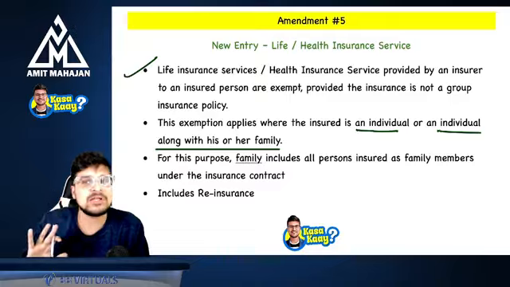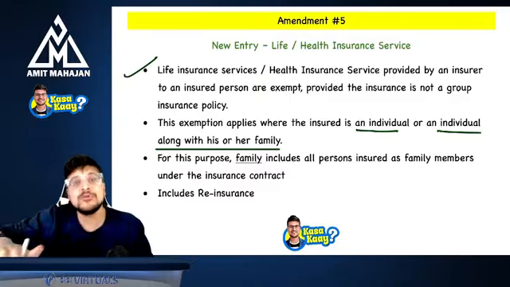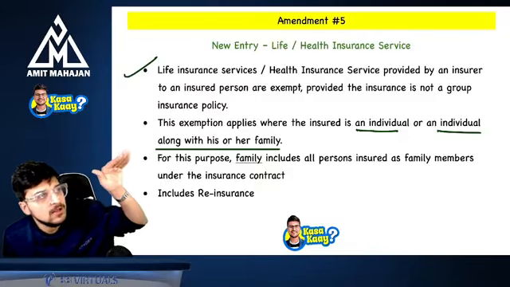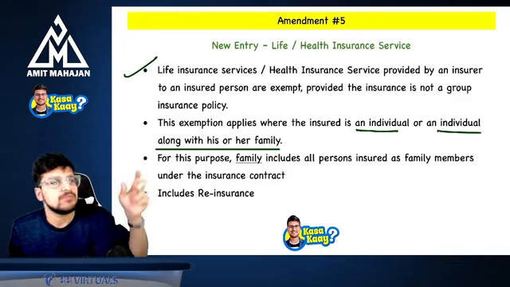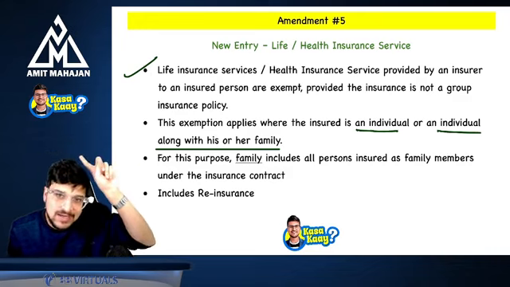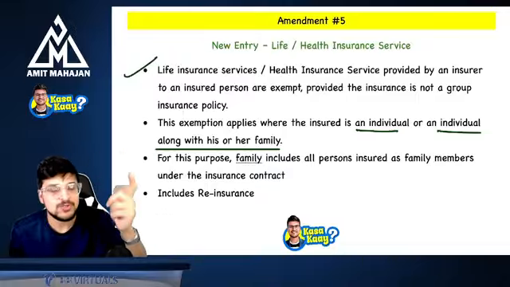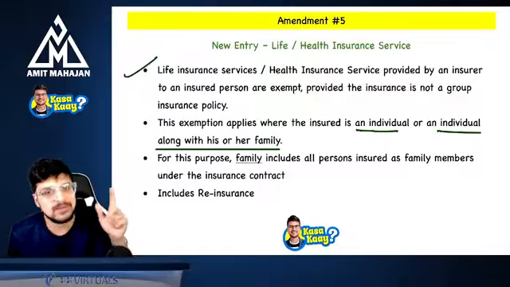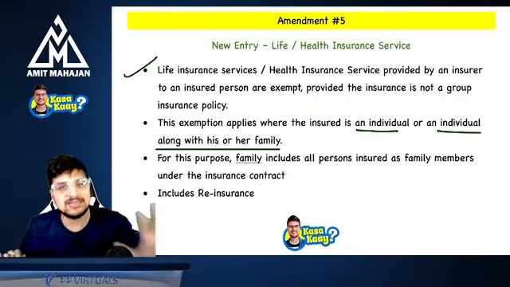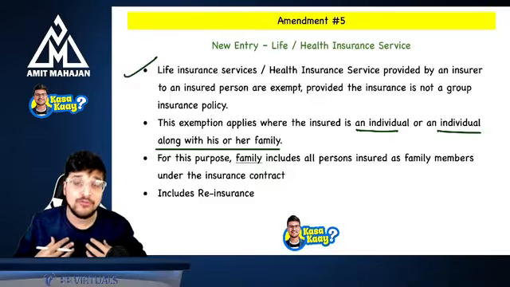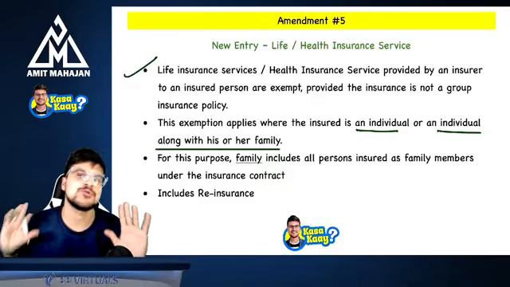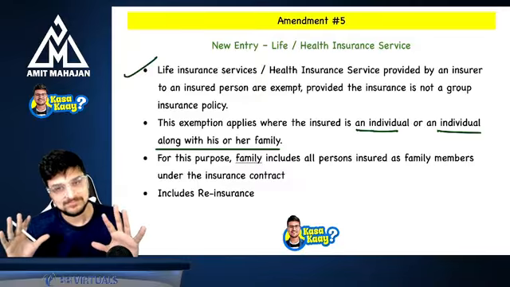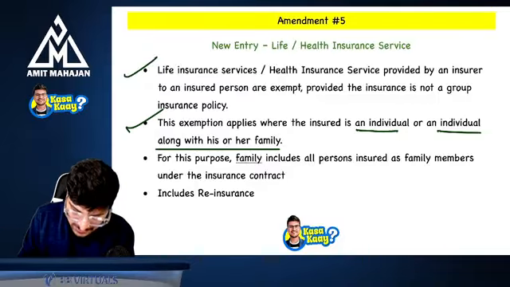Now, they have not defined what is the meaning of family, but they said that if you are entering into a contract with that particular insurance company, you must have written in the agreement who is your family. So whatever names you have written in the agreement regarding your family, that is your family. So if you're taking this insurance policy for yourself or for your family, it is going to be exempt. That family will not be considered as a group. Understanding? So this is your second point.